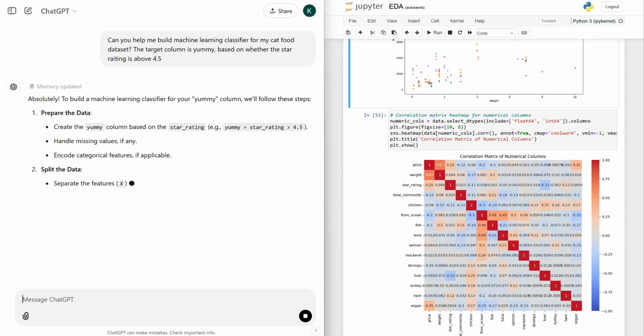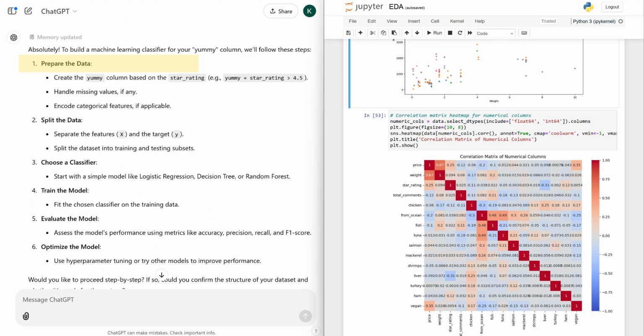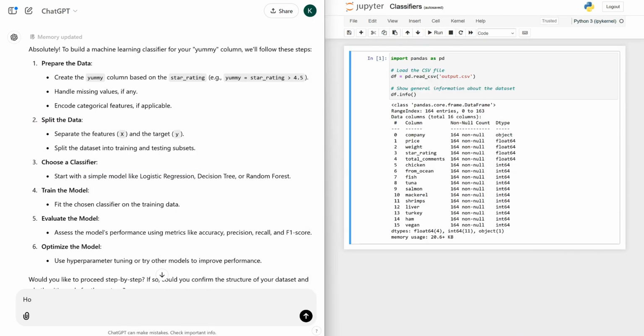Don't overwhelm ChatGPT with one big question. Instead, break it down. Start with pre-processing. Then split the data. Choose a classifier. Next, train the model. Evaluate it. And finally, you can optimize the model. Simple step-by-step prompts work wonders.